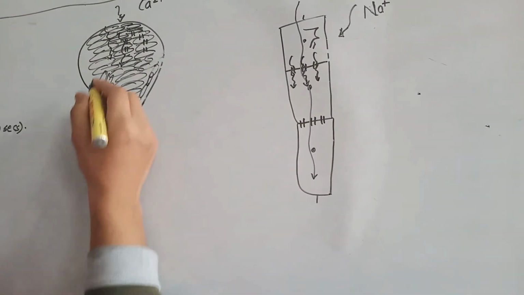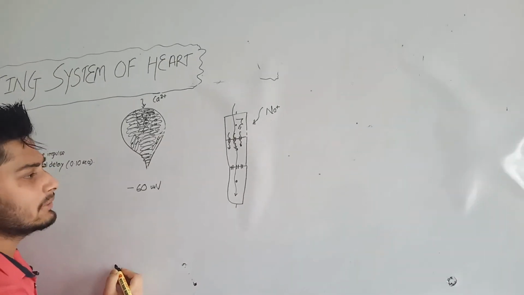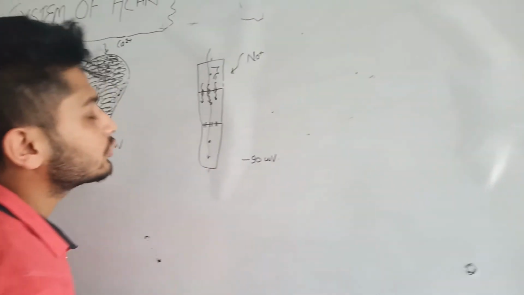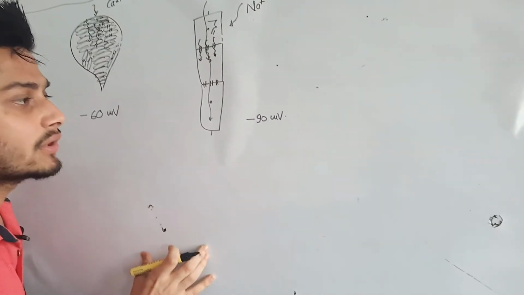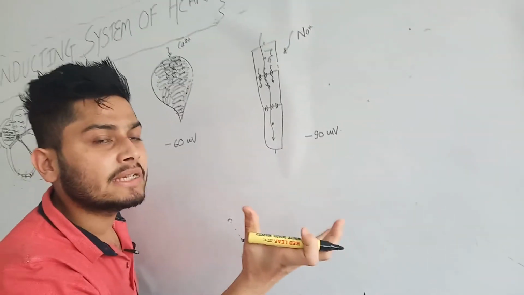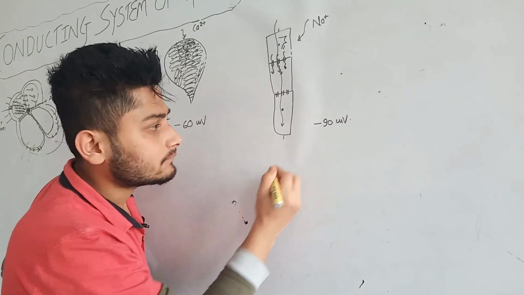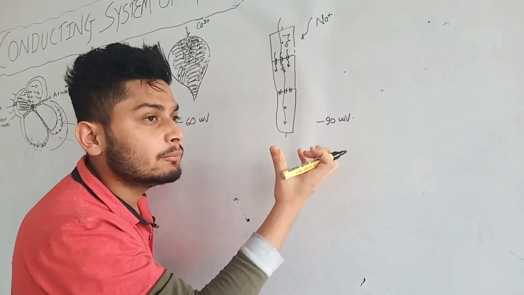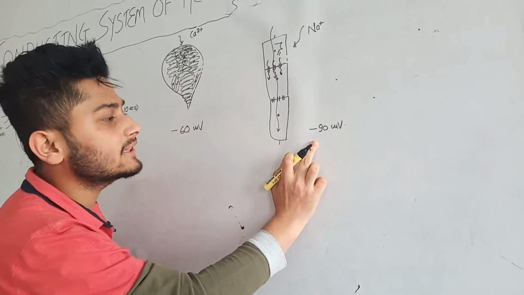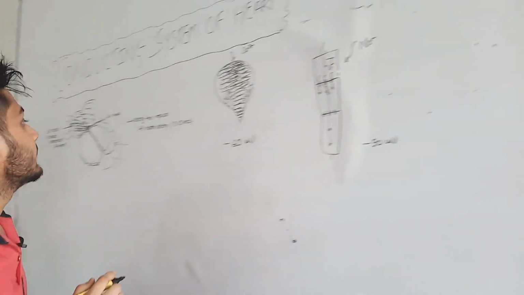And we already know that the AV node has a resting potential of minus 60 millivolts, but Purkinje cells have minus 90 millivolts. So where are the cations attracted towards? Obviously towards the more electronegative side. As a result, the wave of depolarization will generate faster in the case of minus 90 millivolts. It is more negative, so it will attract more positive cations. As a result, depolarization will occur fast in the Purkinje cells rather than in the AV nodal cells.